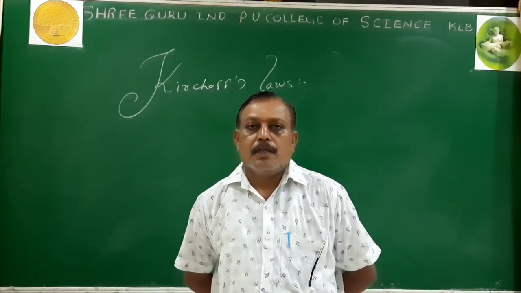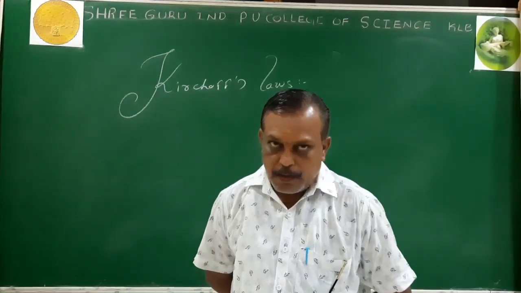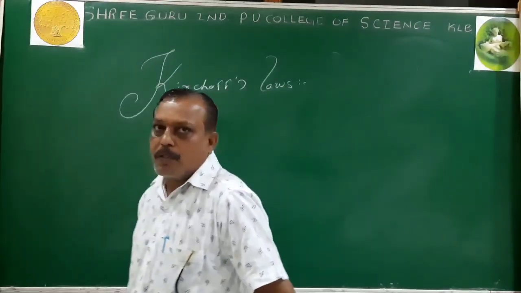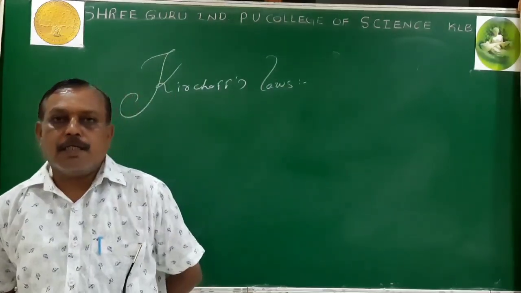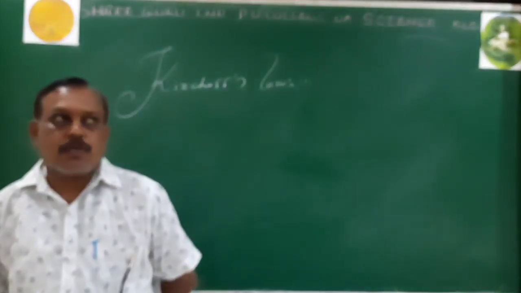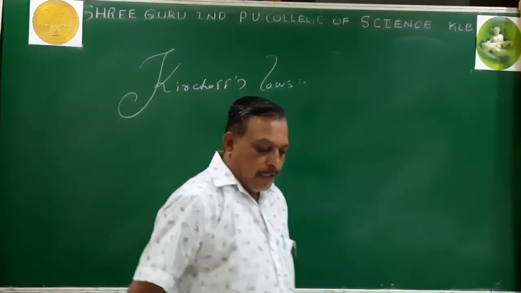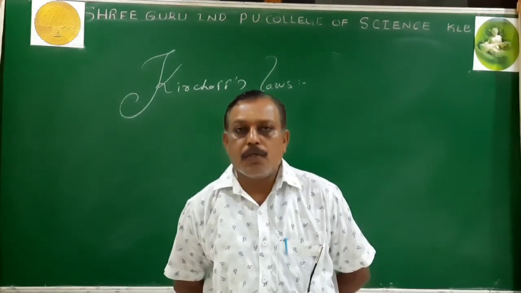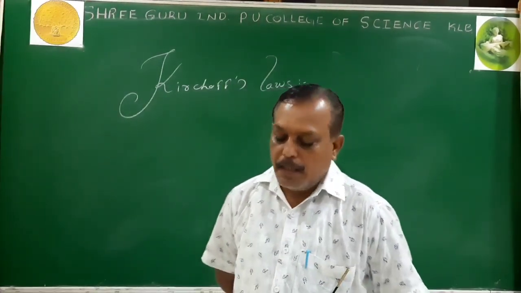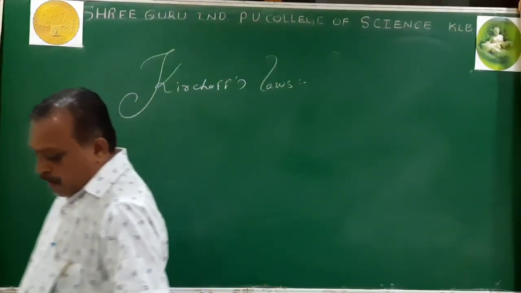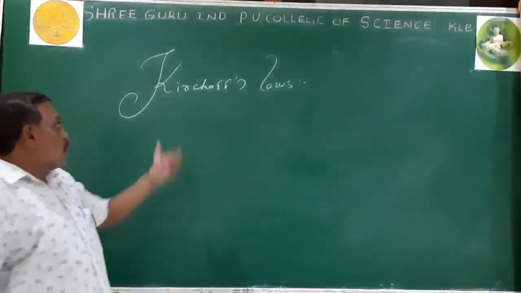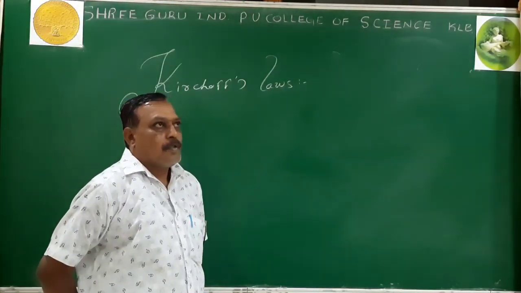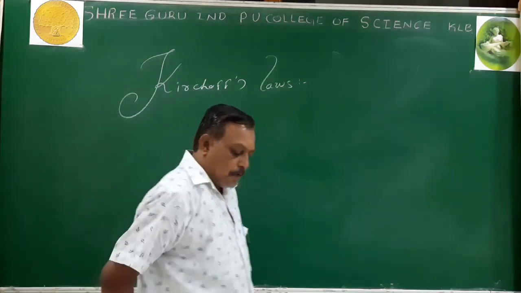Those complicated circuits are dealt with by the scientist Kirchhoff, who formulated two basic laws for dealing with current and voltage, called Kirchhoff's current law and Kirchhoff's voltage law. Simply we call them KCL and KVL. Kirchhoff's laws deal with the law of conservation of energy and the law of conservation of charge.